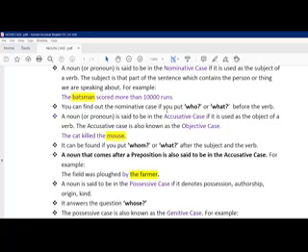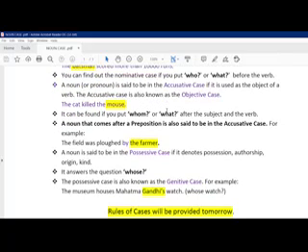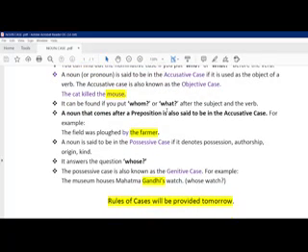Then comes the field was plowed by the farmer. Sorry, I went to the previous one, actually whose. So the possessive case, like the museum houses Mahatma Gandhi's watch. Whose watch is this? Mahatma Gandhi's. I told you earlier that this is Suman sir's shotgun. Whose shotgun is this? Suman sir. So who is the owner or the author?